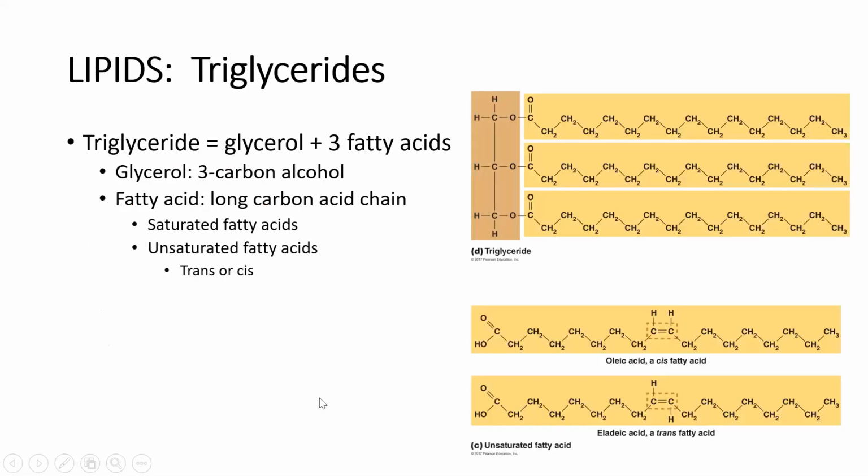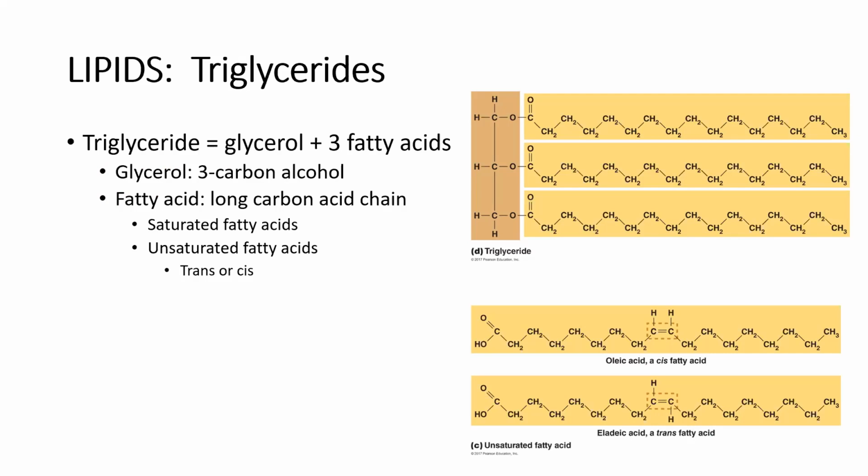Let's start out with triglycerides. So triglycerides are another important storage unit for energy. So when we eat a meal that has fats in it, they're going to be broken down to the smallest components, which are triglycerides. And then within our body, we can actually store these in different parts of our body, usually in adipose cells, for energy to be used at a later time.